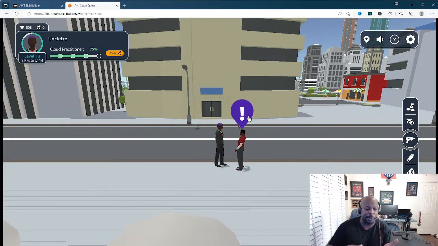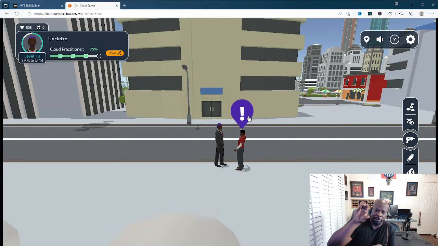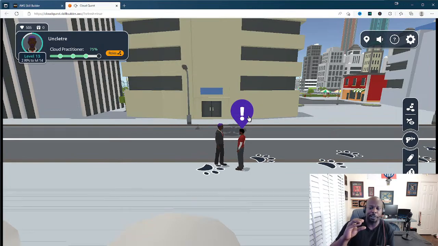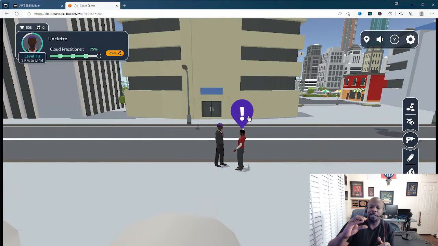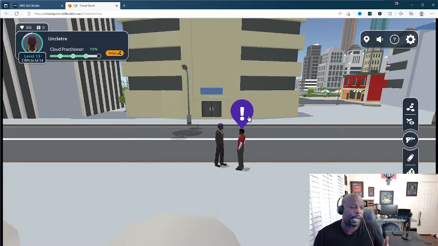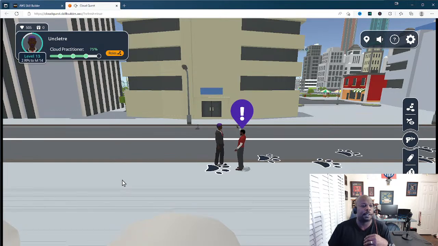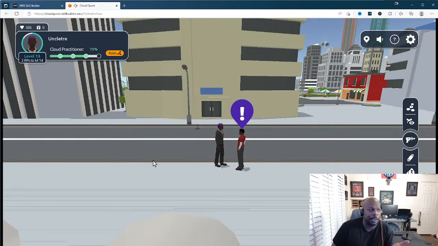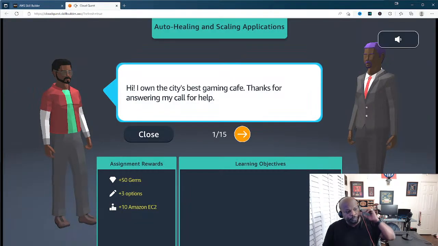So basically, let's say you have a computer. This is my little computer, and it looks like a hamburger or a sandwich I'm about to eat. When you auto scale, you make the sandwich bigger so you can feed more people. That's exactly what's going to happen. We have our EC2 web servers in the cloud, and we're going to make them bigger so that we can provide services and applications to more users. So that's what we're about to do. Let's go ahead and get started.